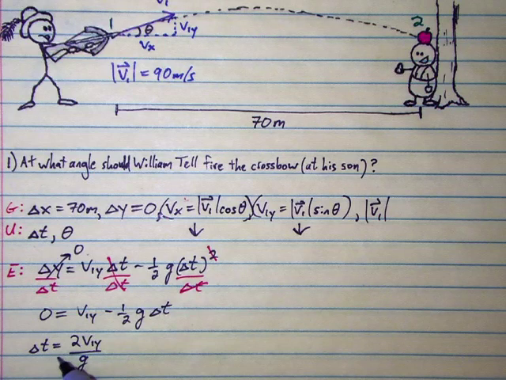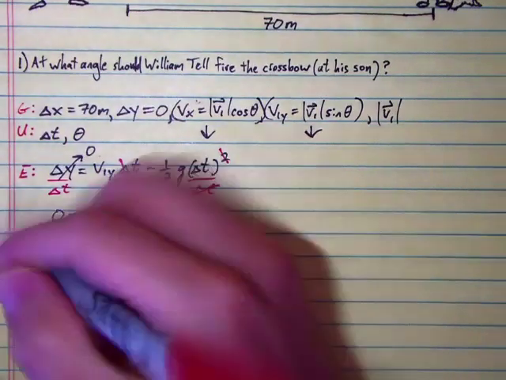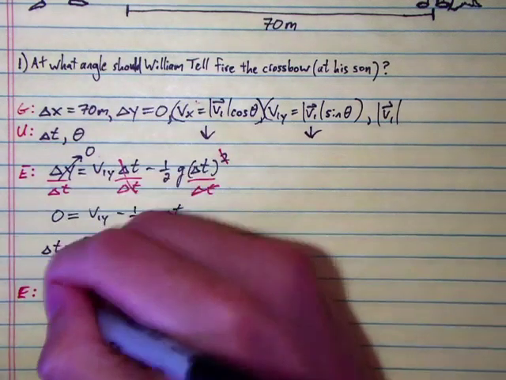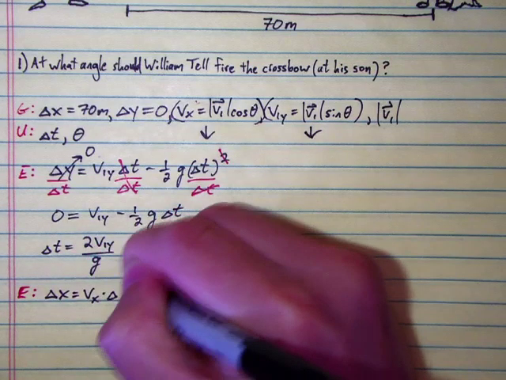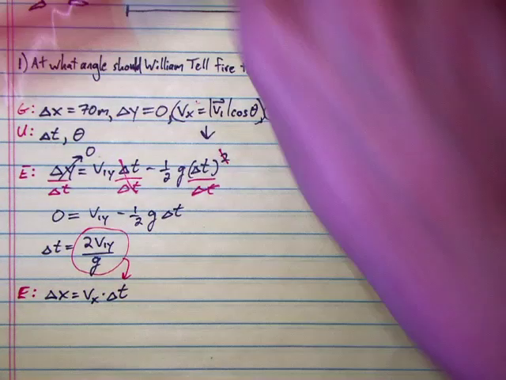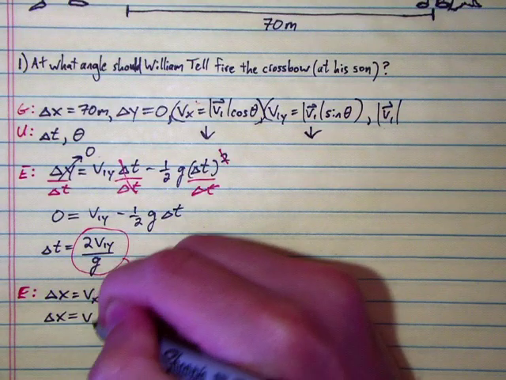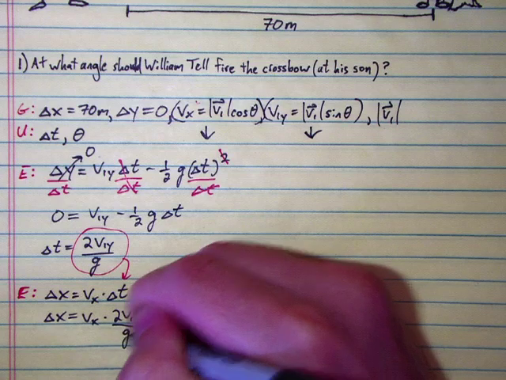As usual, we can import that over to the horizontal part of the problem. So I'm not going to put any numbers in yet. Let's just keep working with variables here and go to the other horizontal equation. Delta x is vx times delta t. Let's substitute this expression in here for that delta t. That gives us delta x equals vx times 2 v1y over g.